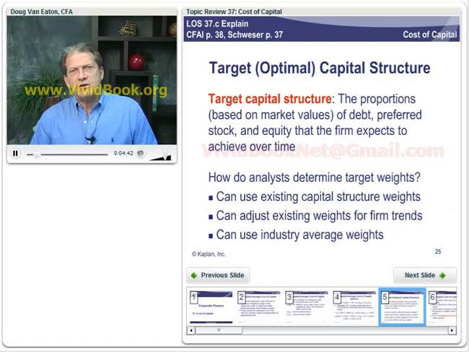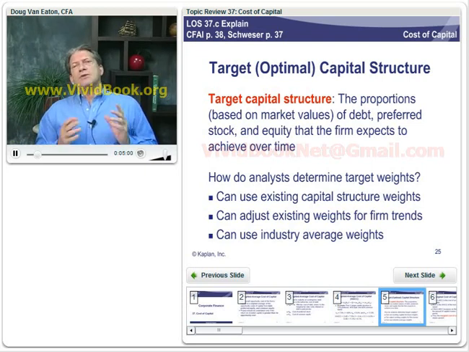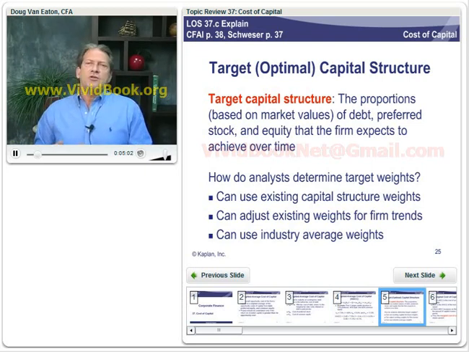So how do we determine that target capital structure? Well, one way is to just use the firm's existing capital structure weights. But remember, these are not from the balance sheet. These weights should be based on market values. Take the market value of the debt outstanding, add it to the total market value of any preferred stock outstanding, add that to the total value of any common stock outstanding, and then take the proportions of each one.